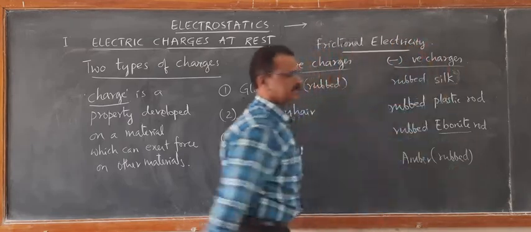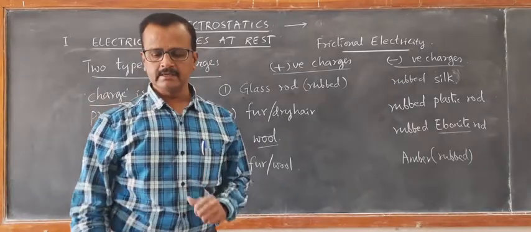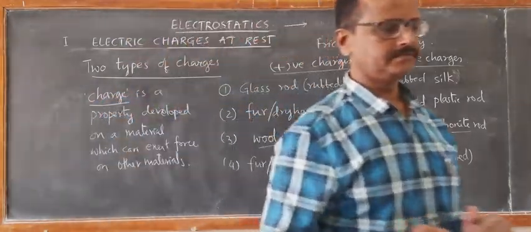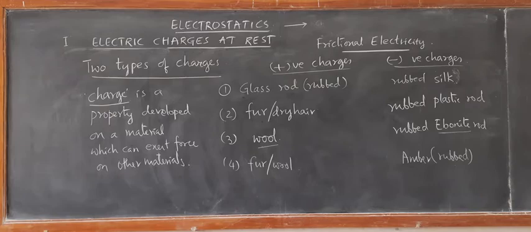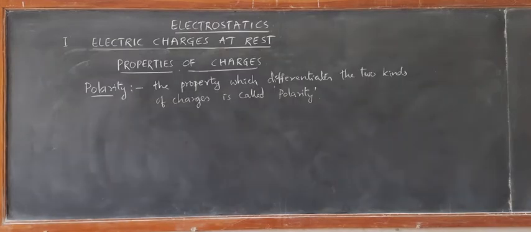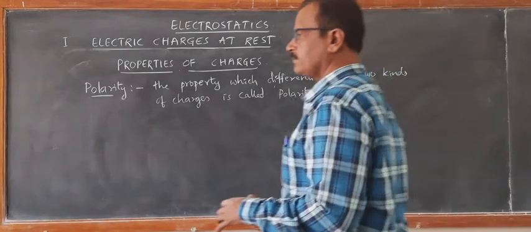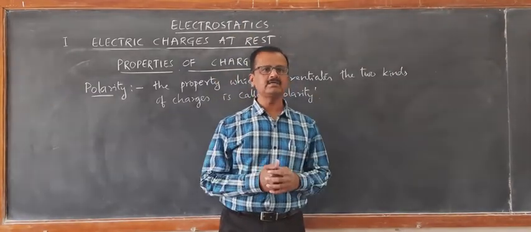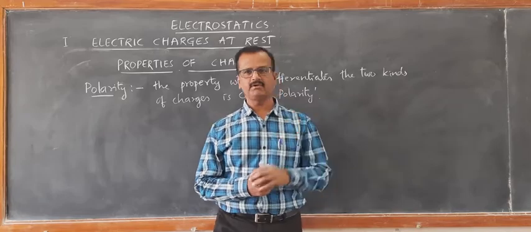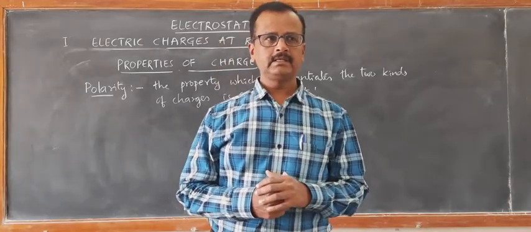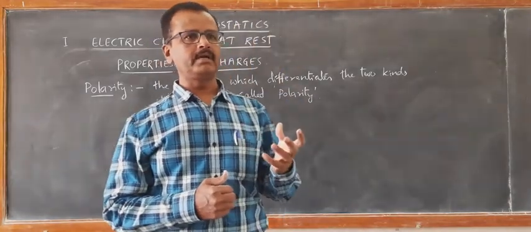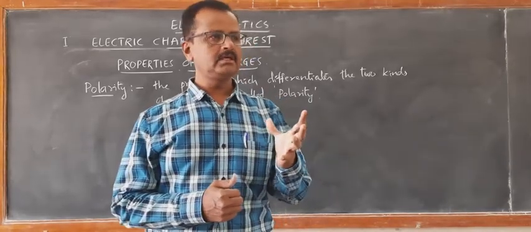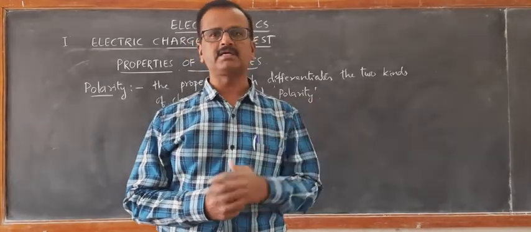Frictional electricity. Now we will list the properties of charges. Now we will discuss some of the important nature of charges. Rather than saying properties, we can say nature of these charges. First important thing is polarity. The polarity is the property which differentiates the two kinds of charges.